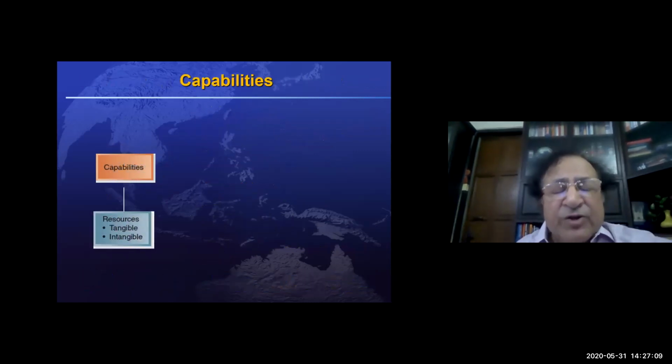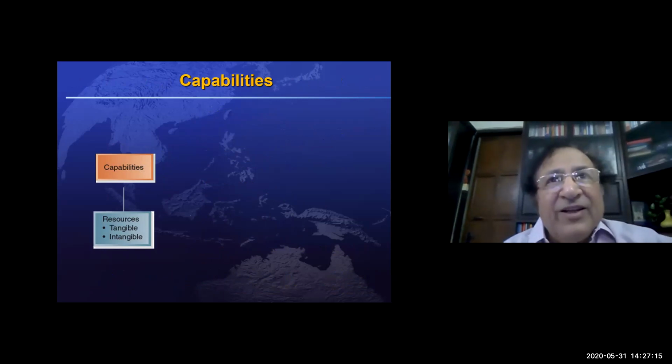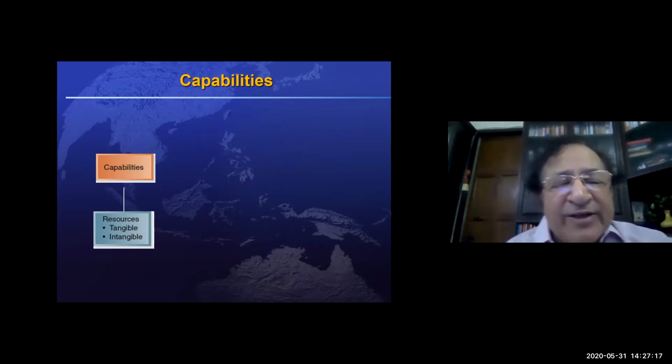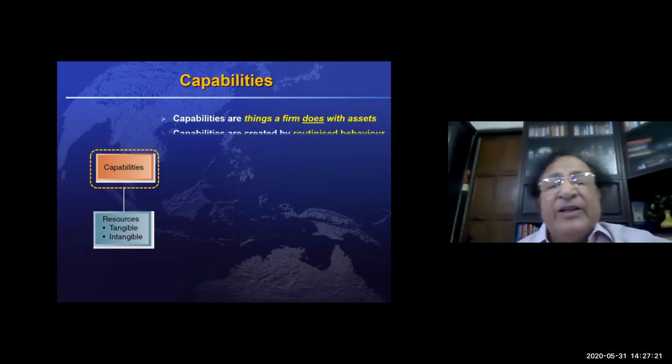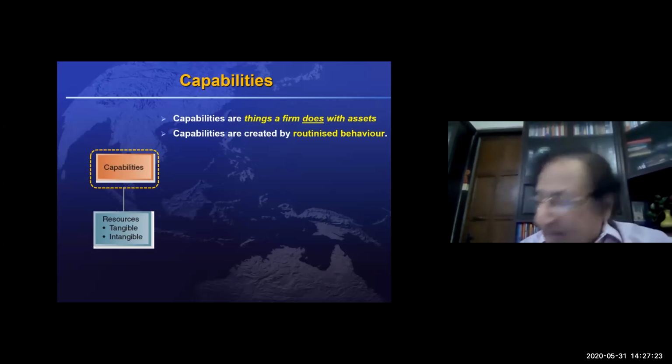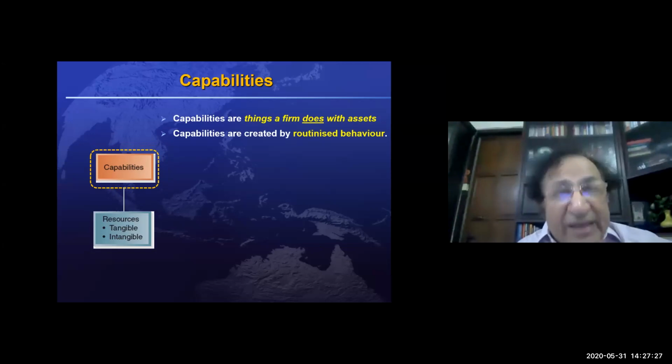So these are resources, but resources alone may not be able to give you results. Results come from the capabilities. And what are capabilities? Capabilities are things which a firm does with the assets. Assets alone will not be able to give results.